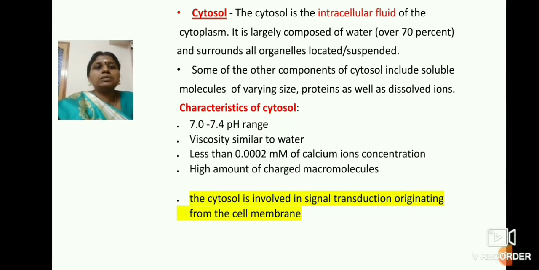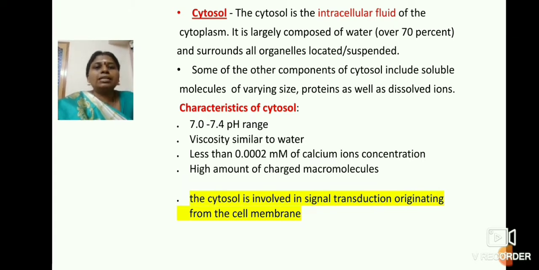It comprises 70% of water. So it is liquid in nature, and in this cytosol, all the organelles are suspended. Without the cytosol, the organelles cannot function. So the cytosol plays an important role in maintaining the fluidity of the organelles. Some of the other components of cytosol include some insoluble molecules, particularly different types of proteins and ions. Most of the ions present in the cytosol are charged.